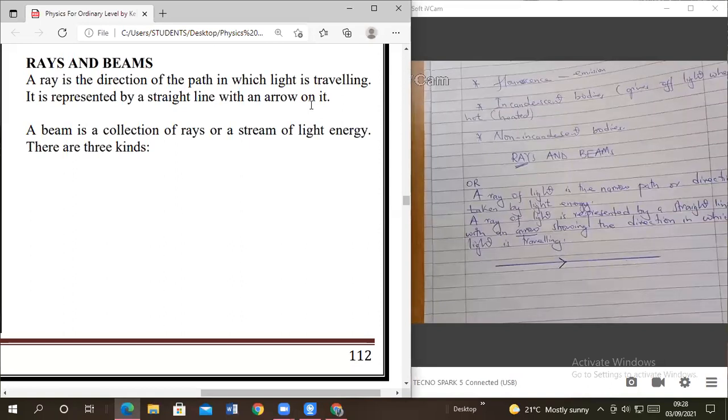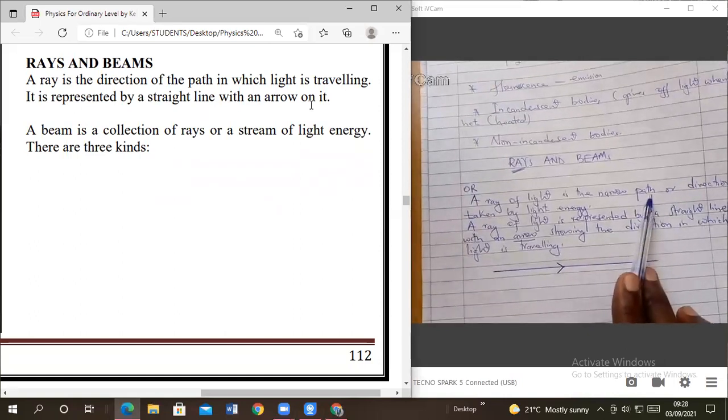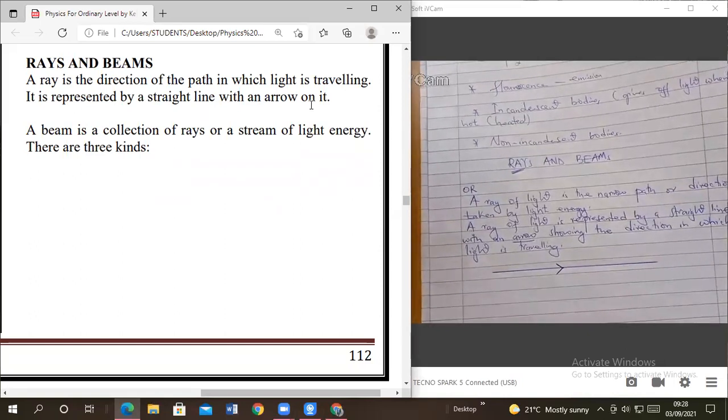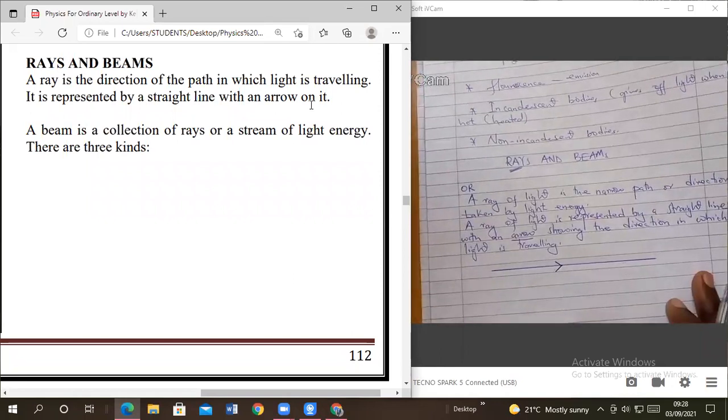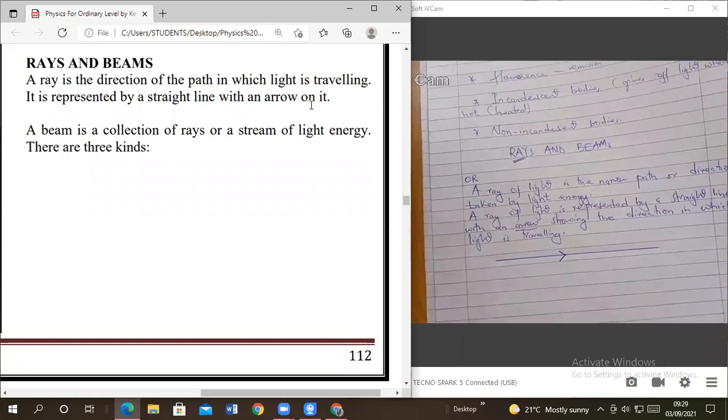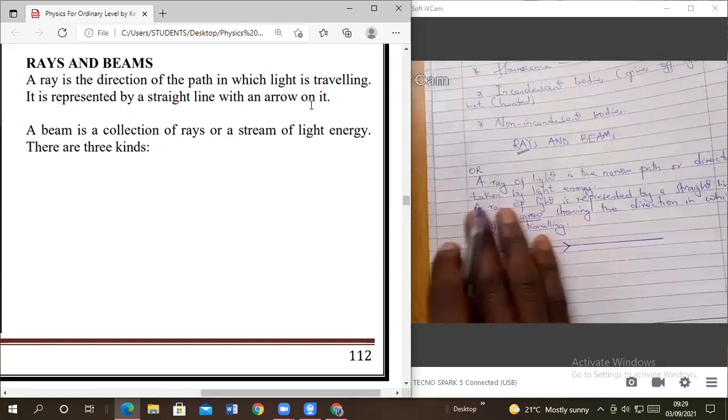And remember, we are saying it is a narrow path. So don't draw it twice. Just draw the line once. Are you together, members? Draw the line once. Now that is a ray of light.